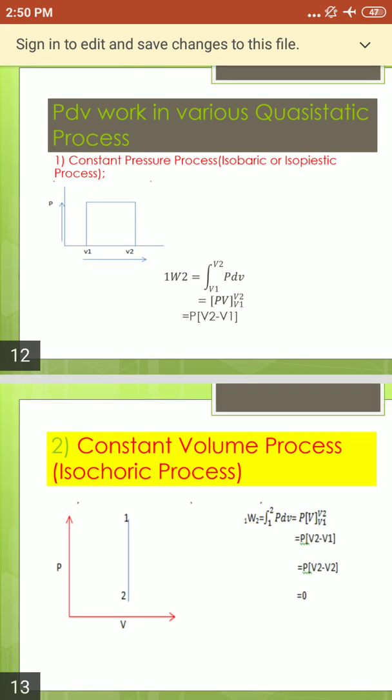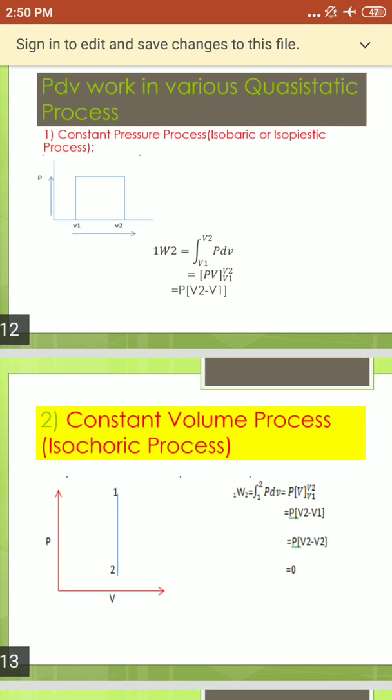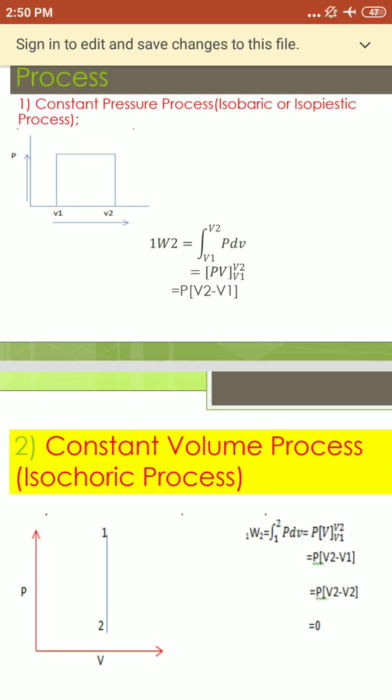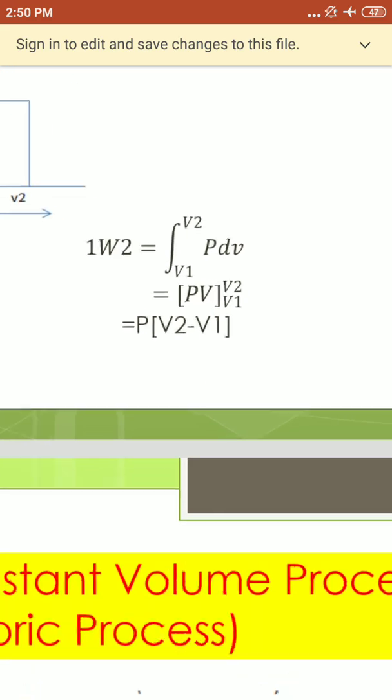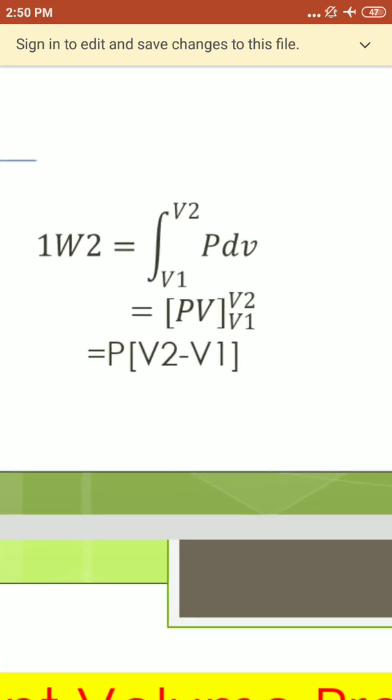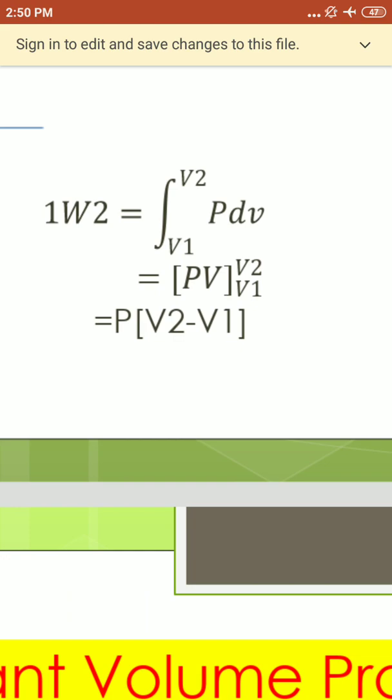Now integrate that. What is the integration of kdx? It is kx, in general. Here we integrate with respect to V, so P stays as it is, and the integral of dV is V. Close the bracket and write the limits, lower limit V1 and upper limit V2.